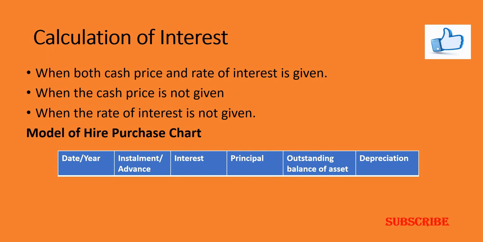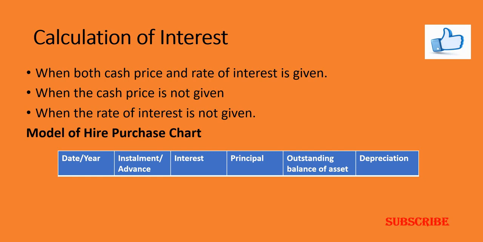When the cash price is not given, a rate of interest will be given, and you'll be given the principal amount, and you should go for a backward method of calculation. When you apply this backward method, you arrive at the principal sum, and so you arrive at the cash price. In other words, if the problem does not provide the cash price, you should go for the backward method of calculation, and through it you arrive at the cash price of the asset. I mean to say, you should start from the last installment.